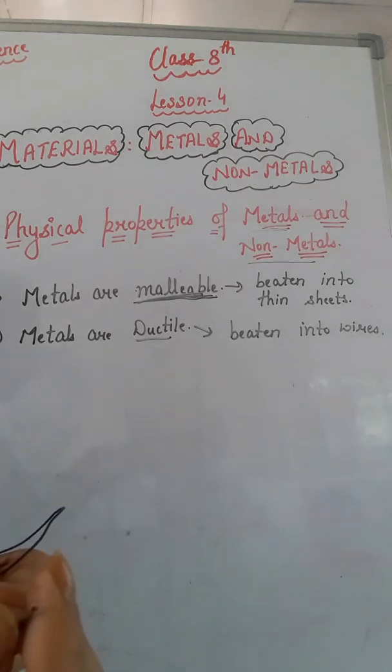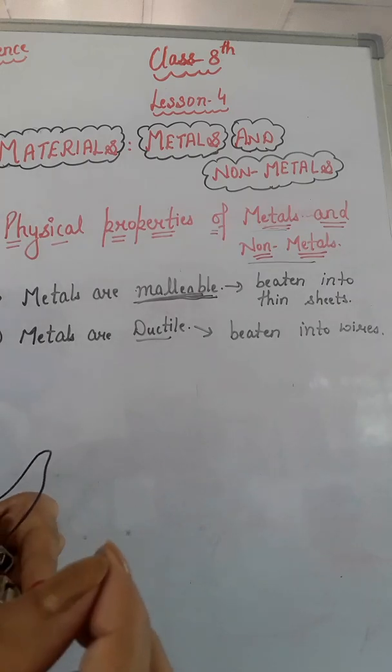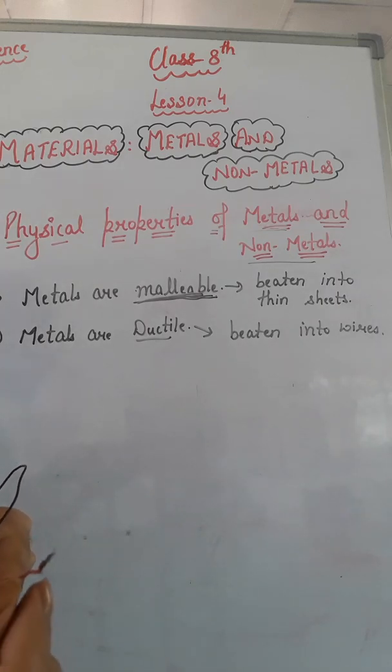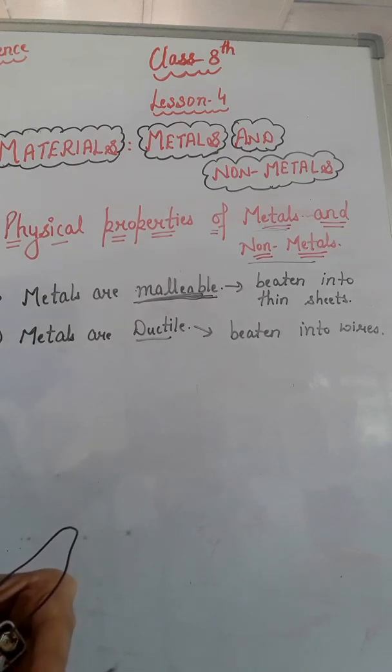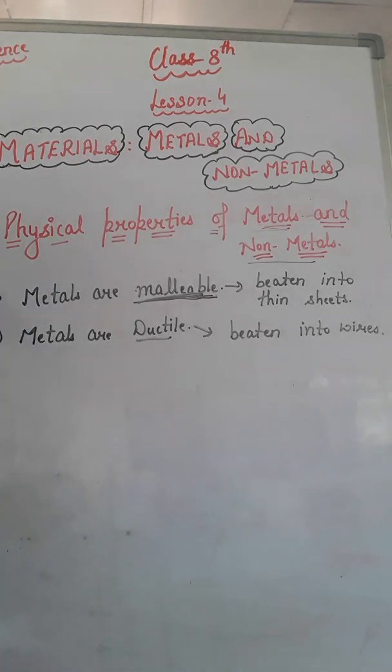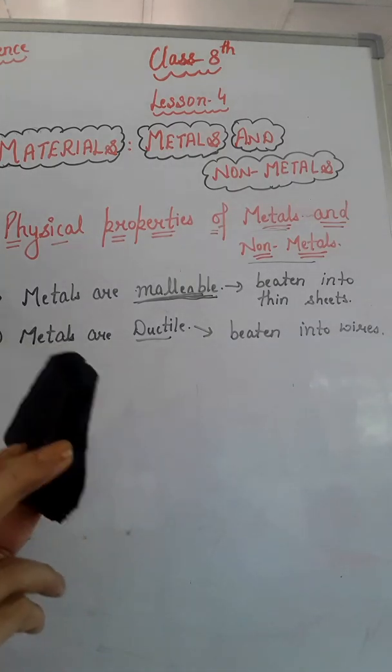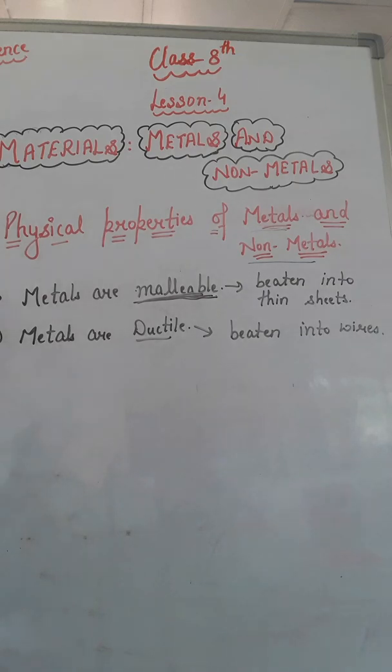Copper wire, right? You can see that this is a very thin wire. We can beat copper into these thin wires. So from this it is clear that metals are ductile in nature, meaning metals can be beaten into thin wires, whereas non-metals like coal or wood, you will never see a wire made up of them because these are non-metals, they cannot be beaten into wires, right?